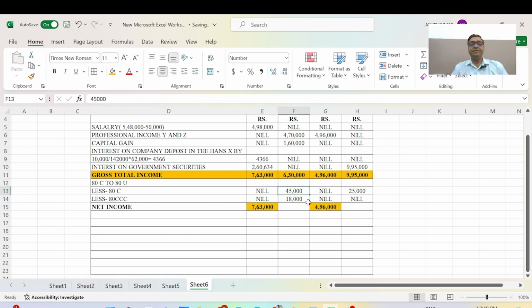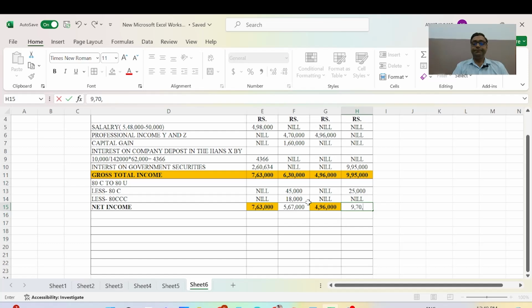It means here 45,000 plus 18,000 is 63,000, and it will be 5,67,000 here. And here the deduction will be 9,70,000. Okay, this is the net income above.